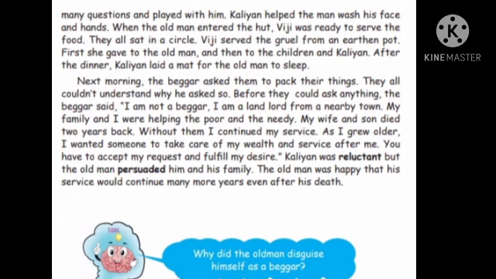They all sat in a circle. All the people sat in the hut in a circle shape. Viji served the gruel from an earthen pot. Gruel means porridge, isn't it? She served porridge from the earthen pot. First she offered porridge to the old man, and then to the children, and then served to Kaliyan.